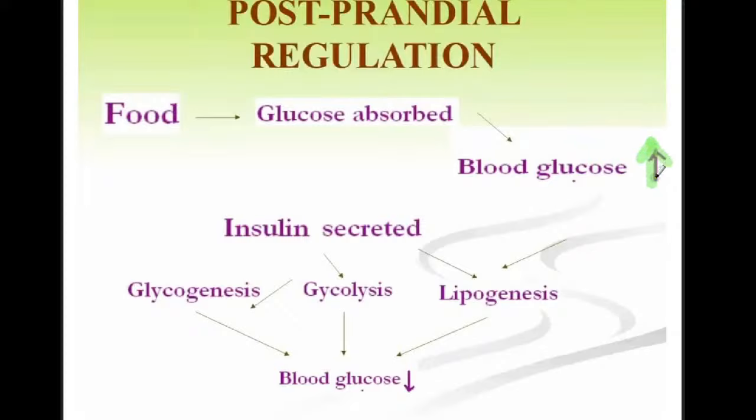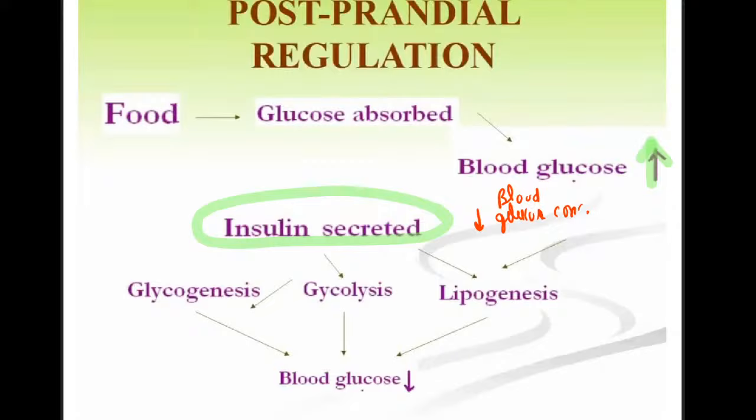What happens if the blood glucose level increases? The insulin will be secreted from the beta cells of the islets of Langerhans. Then what does the insulin do? It is a hypoglycemic hormone. It will decrease the blood glucose concentration. So it will try to decrease the blood glucose concentration. How can the glucose level be decreased? Think, how can the glucose level be decreased?